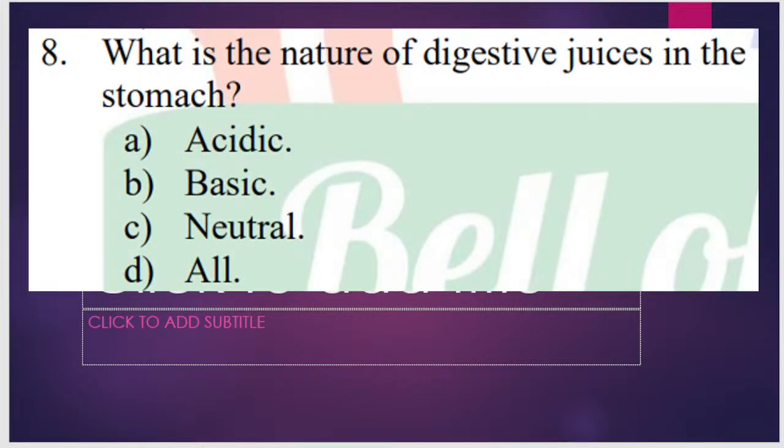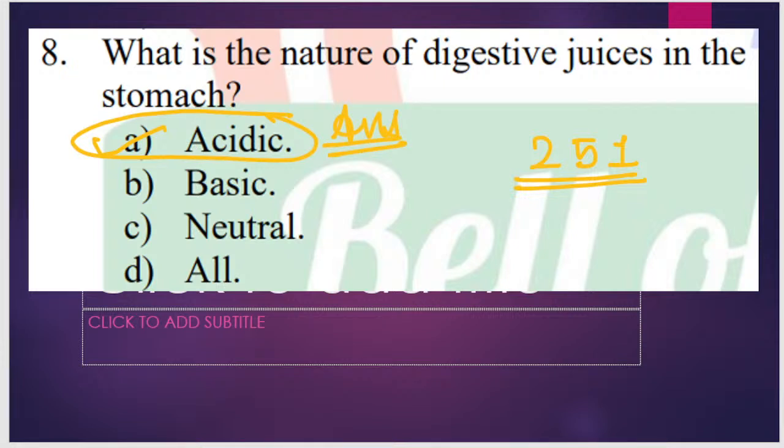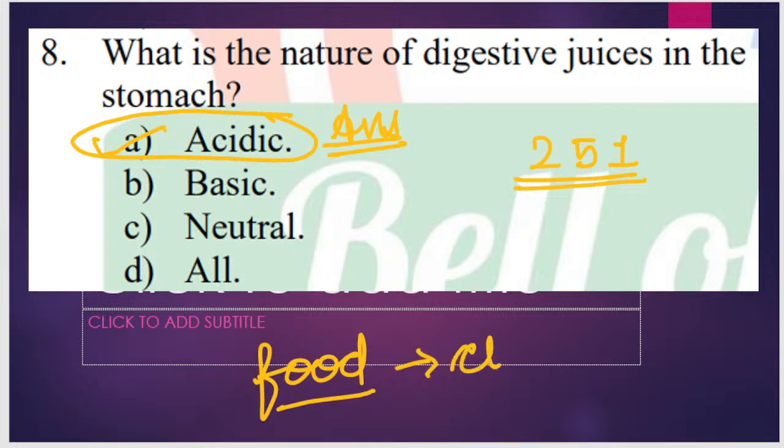The next question, question number 251. What is the nature of digestive juices present in stomach? Acidic, basic, neutral, all of these. Sarvesh is correct, Darsh is correct, Likita good, and the others are also right here. Digestive juices in stomach are acidic. Because of its acidic nature, the food present in the stomach is called chyme. This you must also keep in mind.